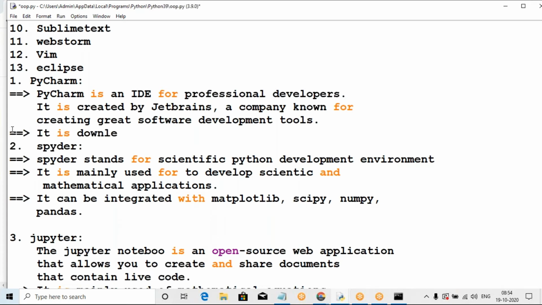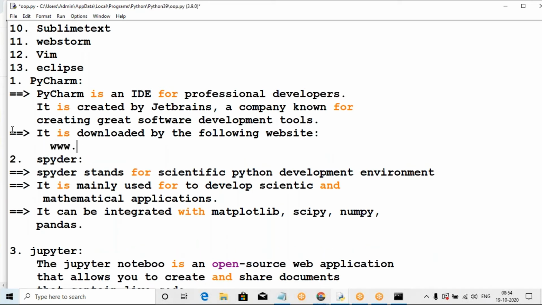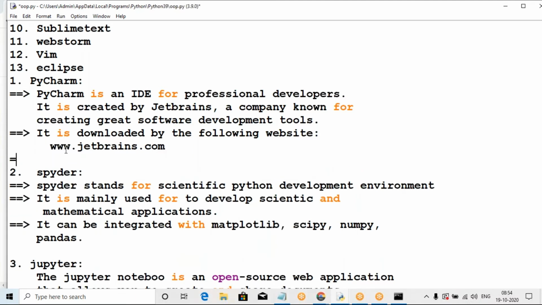It is better to download it from the following website, www.jetbrains.com. Now here PyCharm is available in two types.